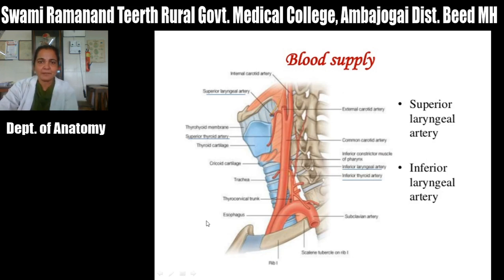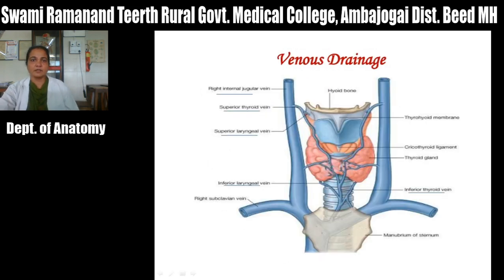Then next is the blood supply. It is supplied by the superior laryngeal artery and inferior laryngeal artery. Then next is the venous drainage. What is the venous drainage of this? It drains into the superior laryngeal vein and inferior laryngeal vein. So along with the artery, veins are there that will be drained into the superior thyroid vein. Then it will also drain into the inferior thyroid vein, which will drain into the brachiocephalic vein. Okay, and also there is a middle thyroid vein which will directly open into the jugular vein. Okay, so this is the venous drainage of the larynx.